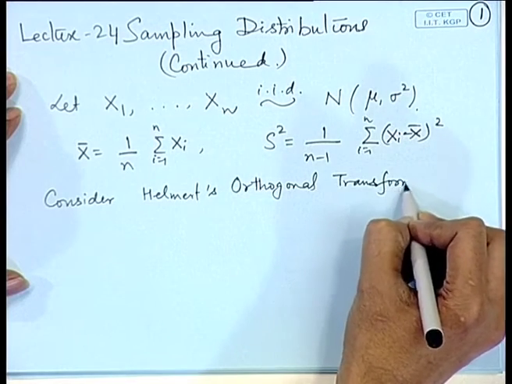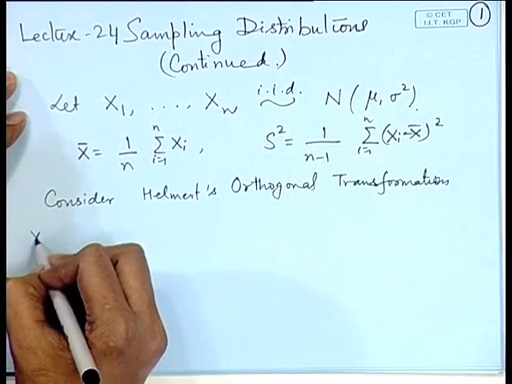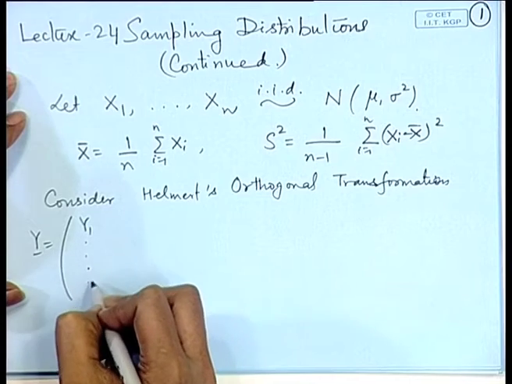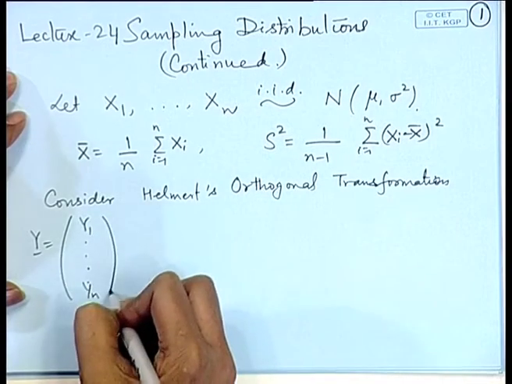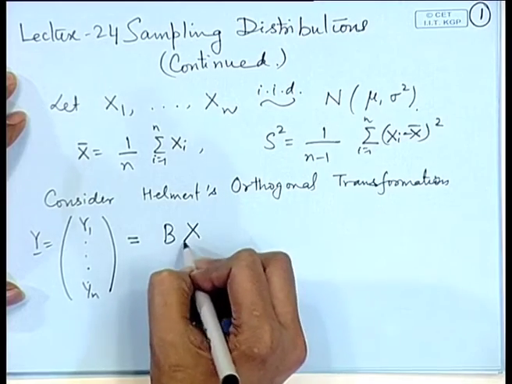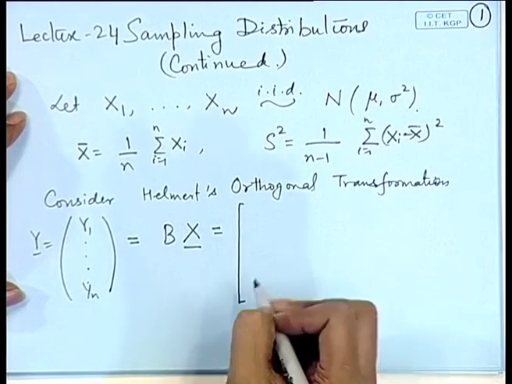Now, this is a special transformation given in the following fashion, that we define y equal to y 1, y 2, y n as B x, where B is the matrix of coefficients.